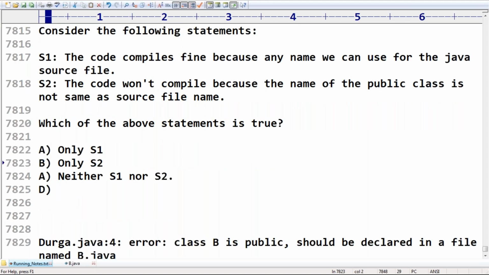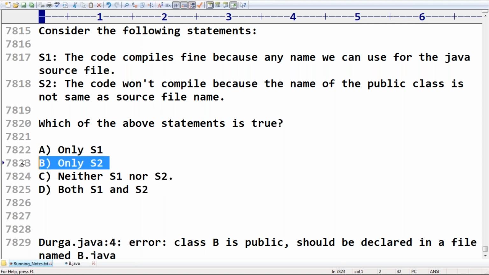We should not have any option because you can't use the word "both". Sir, both are valid. Both S1 and S2 are valid. Both S1 and S2. So which of the above statements is true?